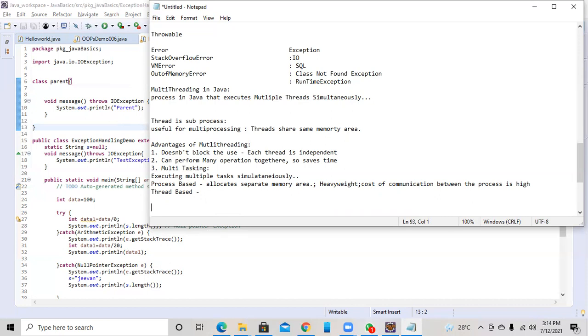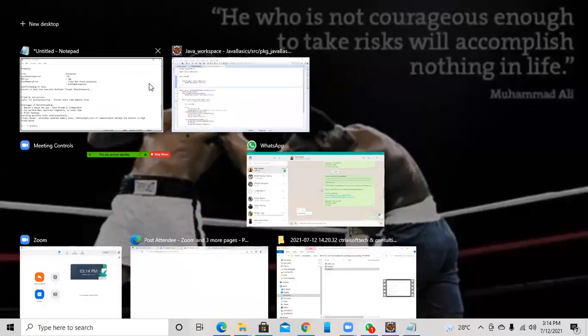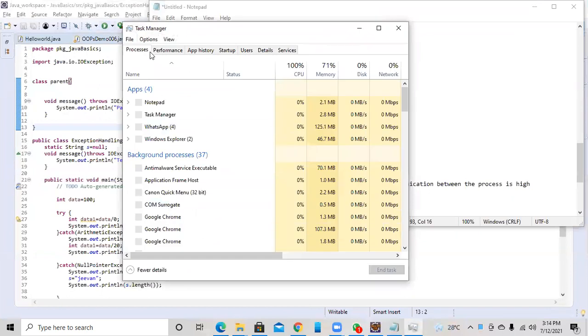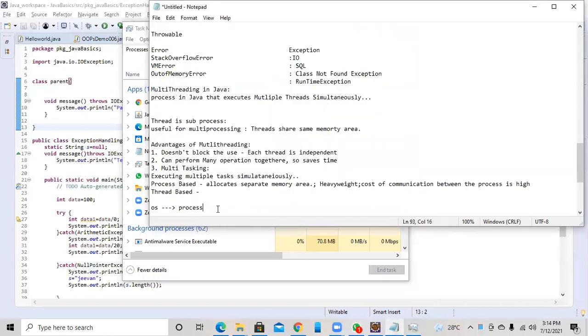So you can simply say OS is a parent. OS contains multiple processes. Now you can see right here how many processes there are. What is multi-threading? Here you can see the processes. So many processes are there. Each process contains threads. So the first level is OS. Each OS contains multiple processes. Each process contains the threads. One thread, two, and so on.